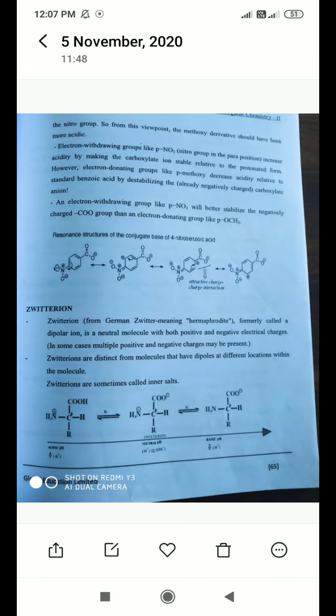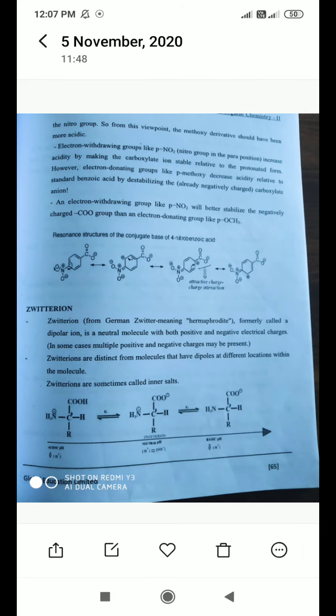This particular compound possesses both charges, positive charge and negative charge, so it becomes neutral. When it possesses positive and negative charges at a particular time, that is a zwitterion. Zwitterions are distinct from molecules that have dipoles at different locations within the molecule. A zwitterion is sometimes called an inner salt.